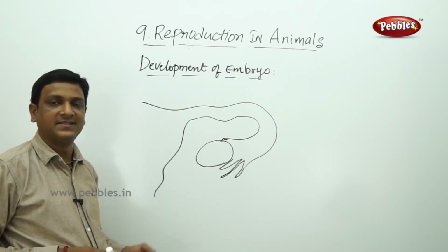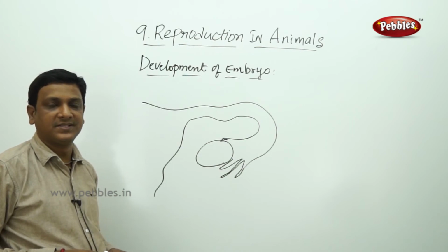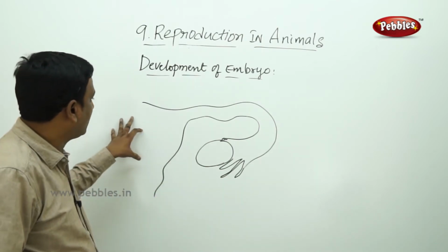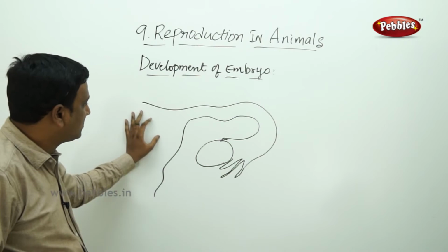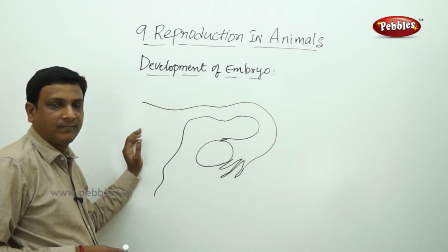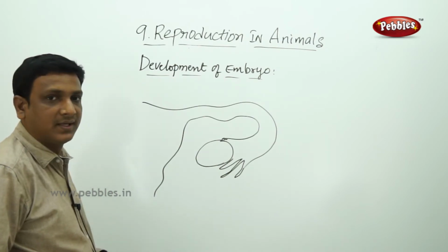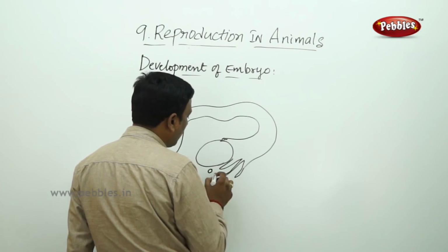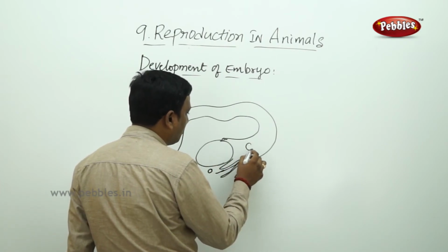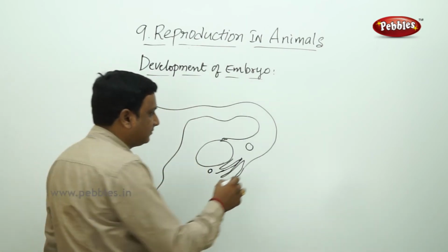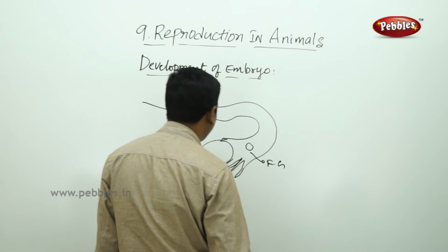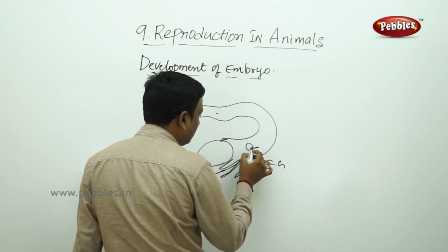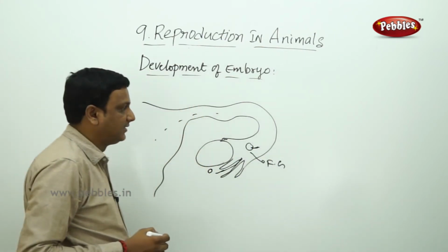We discussed internal fertilization and external fertilization. In internal fertilization, the fertilization takes place inside the body of the female organism. And we have seen the human female reproductive system. So this is the human female reproductive system. Now let us see how the development of embryo takes place in humans. This ovary releases the ova. The ova is collected by the fallopian tube. The ova is the female gamete. The female gamete has to be fused with the male gamete. So if any male gametes enter the female system, then the sperm cell fuses with this egg cell and the zygote is formed.